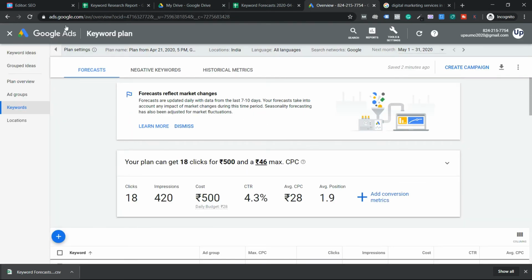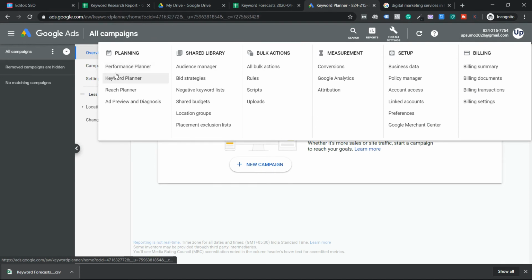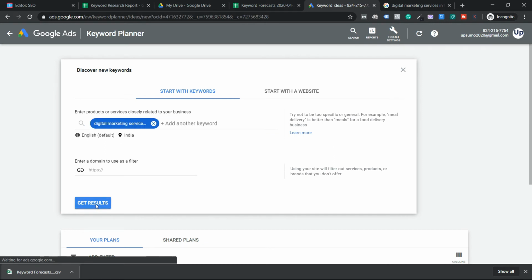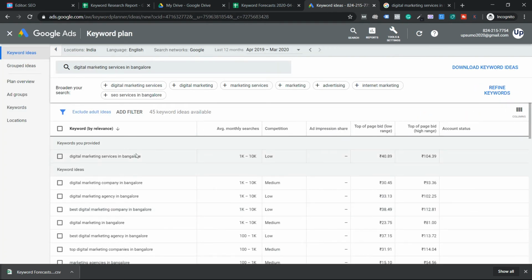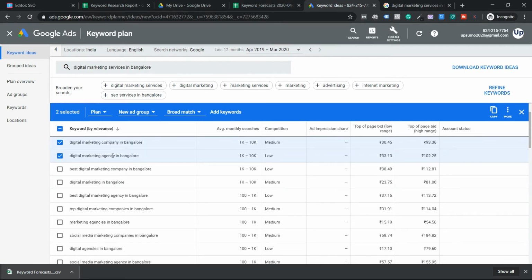Afterwards, go to your Google Keyword Planner. If you are not sure, click on this Google Ads icon, then click on the option called Tools, and Keyword Planner here. Find new keywords, add the keyword idea which you got from suggestions, and click on Get Results. That's it. Now see what ideas you get. Services, I can see company in Bangalore, agency in Bangalore. Now if you search for services in Ubersuggest, you see all relevant close modifiers of services only. You never get agency or company as new ideas.